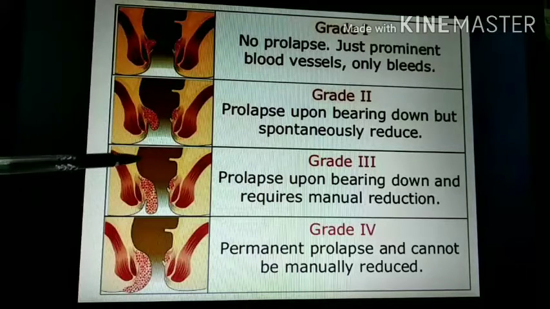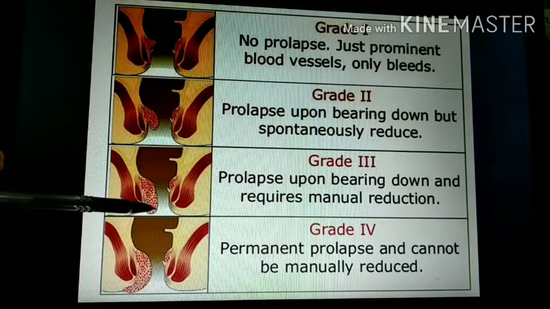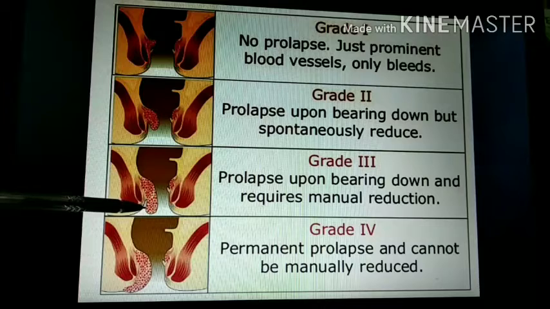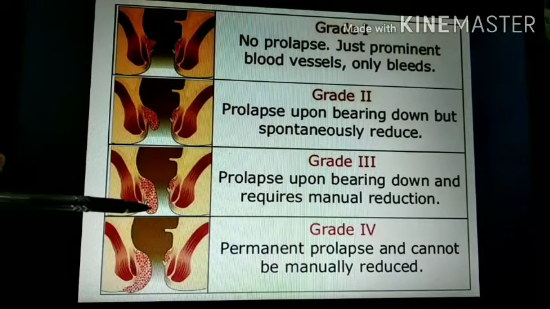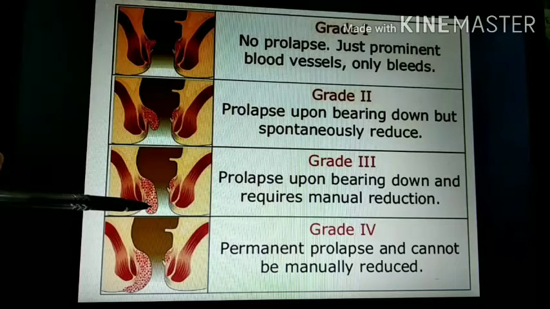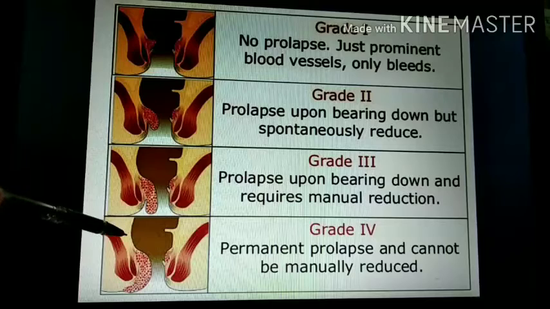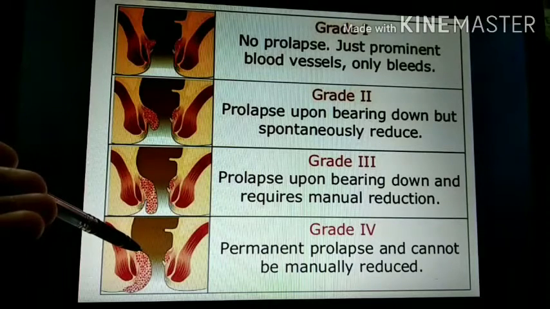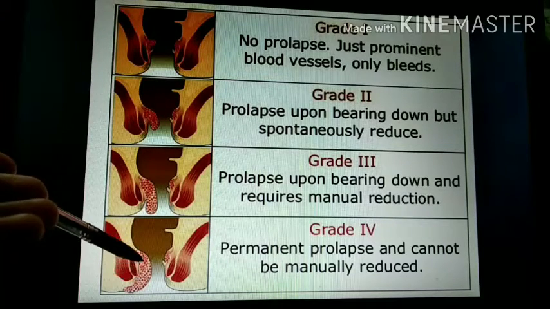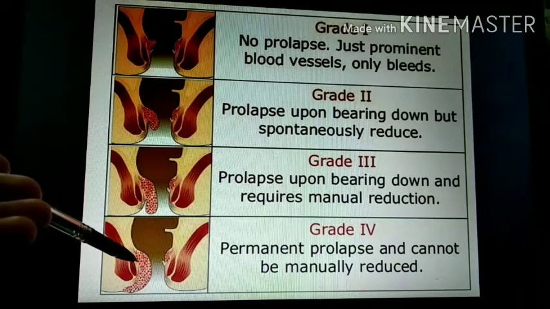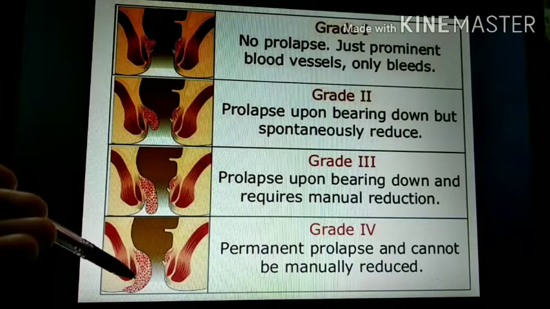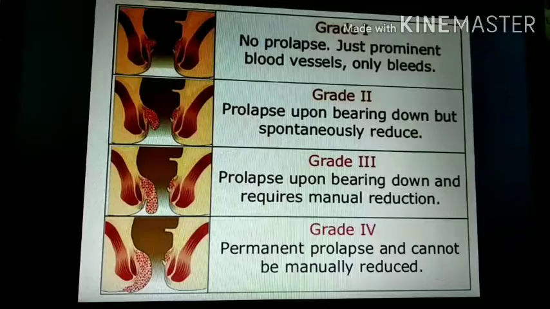In grade 3, prolapse upon bearing down, and it requires manual reduction, meaning you have to revert the hemorrhoid to its normal position manually with your hands. After that, grade 4, here the hemorrhoid is permanently prolapsed and you can't reduce it manually. Clear? These are the 4 gradings of hemorrhoids.